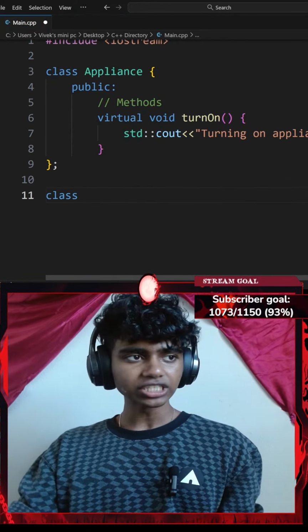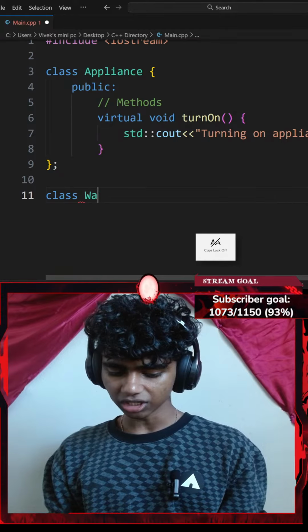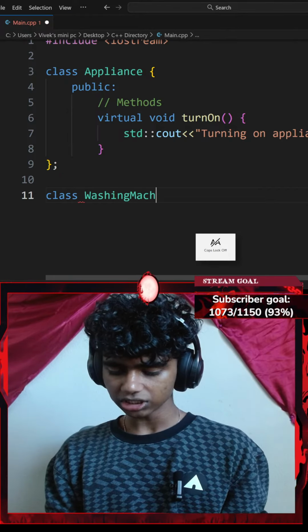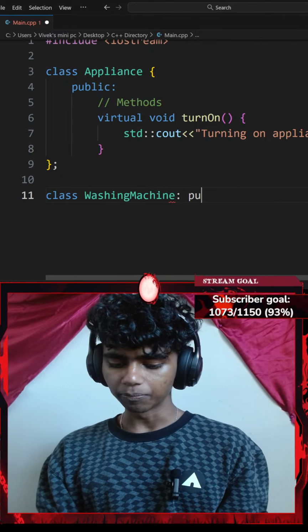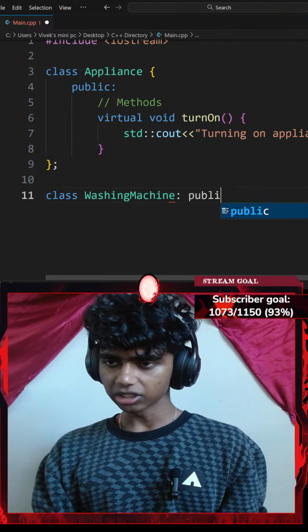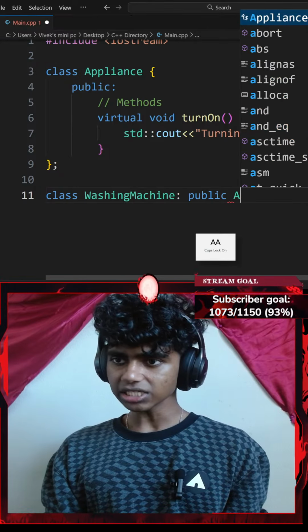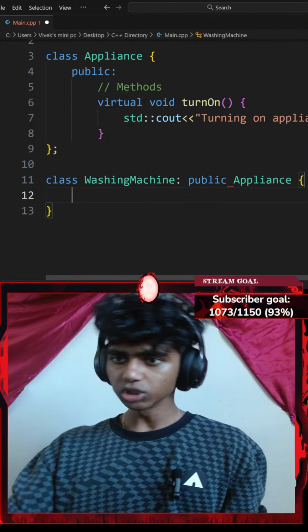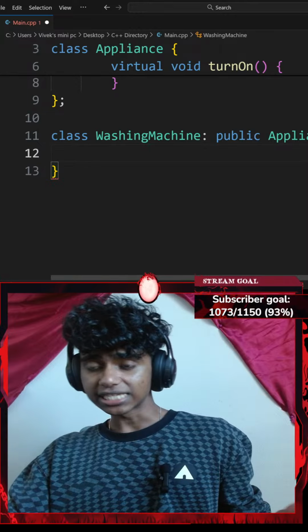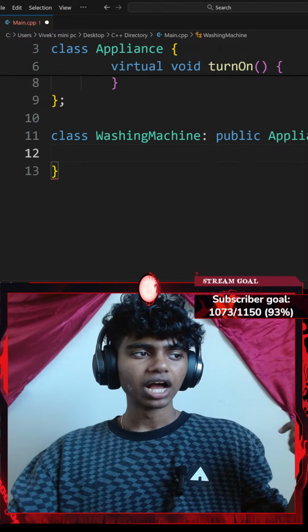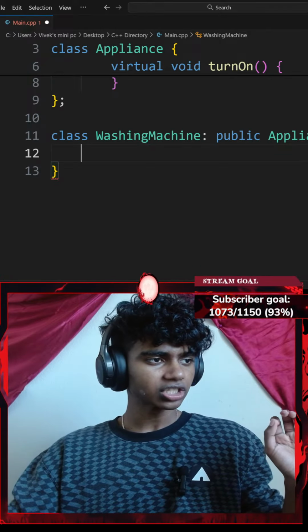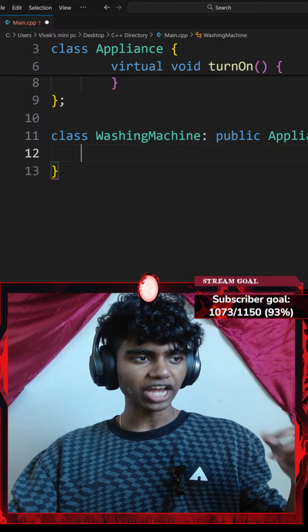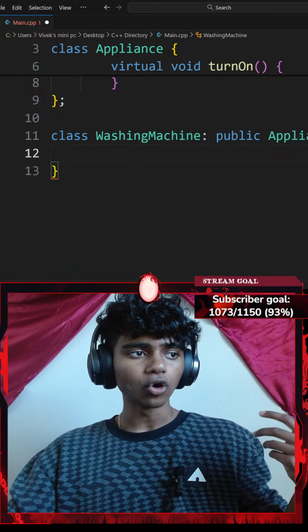And then I'm going to create a derived class called WashingMachine. My WashingMachine class is going to inherit all the public content from my Appliance class. There we go. And then I'll go with the pair of curly braces. Now, inside of my class, I've got to create a derived class. Okay, so each derived class should override turnOn with its own message.